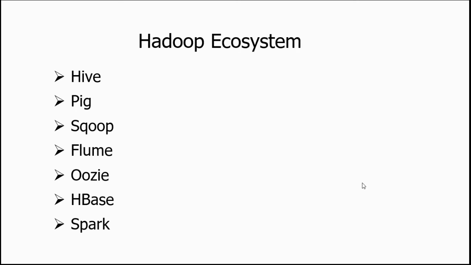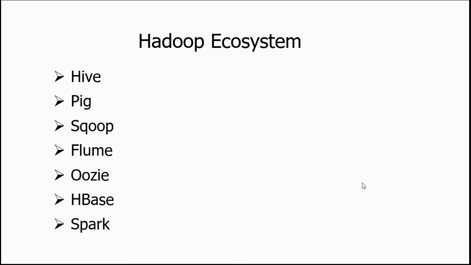Second is storage. Since HDFS is a file system, we need something more. For example, a database system where we can store the data and query it in a meaningful way. HBase is a NoSQL database which is built on top of HDFS to store huge amount of data. Also, Hive can be used to store structured data and process it using SQL-like queries.